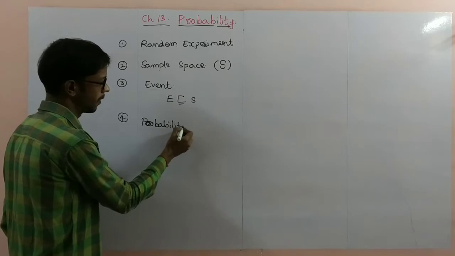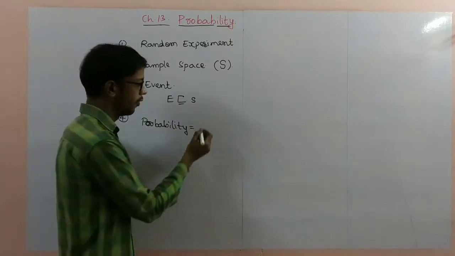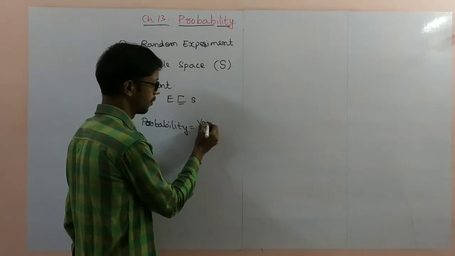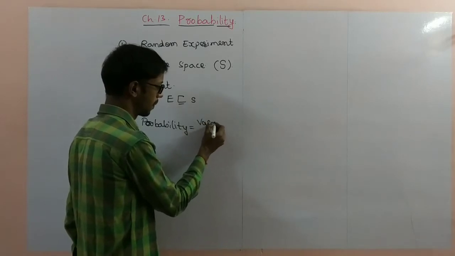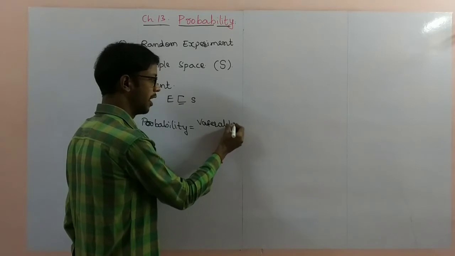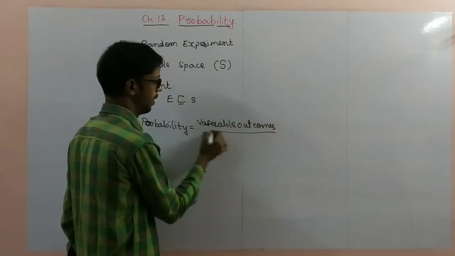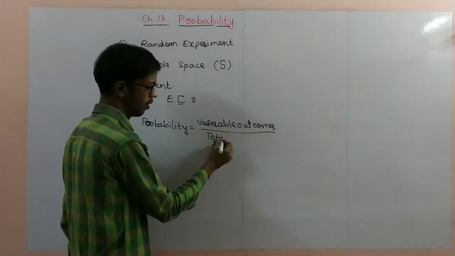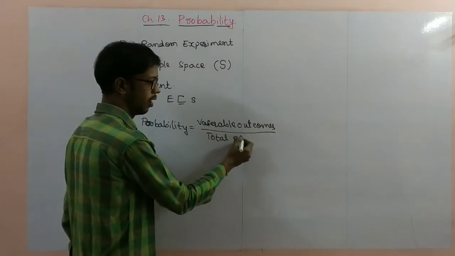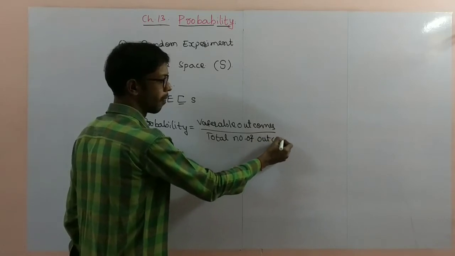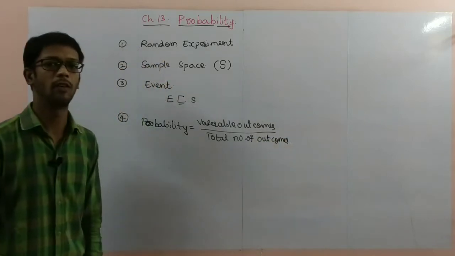Next one, probability. Probability is equal to the favorable outcomes for the event by the total number of outcomes.